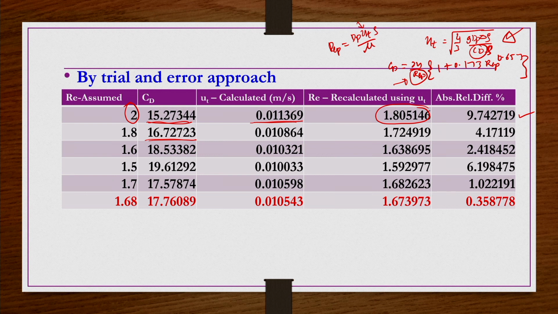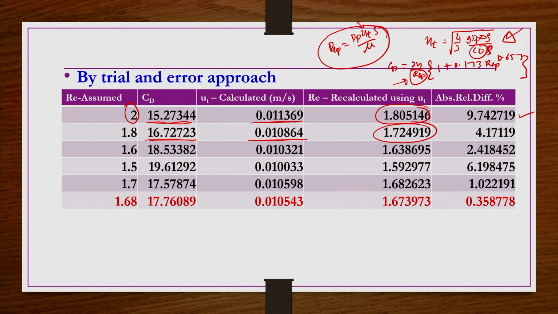Then UT you will get 0.010864. Now in the Reynolds number expression you substitute that UT, and the calculated RE value comes to be 1.724919. So it is much improved. The absolute relative difference is 4.17% only.